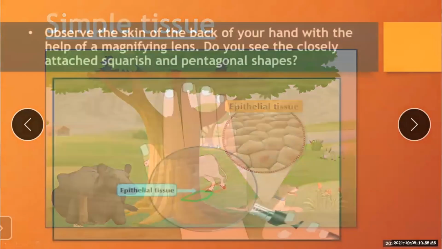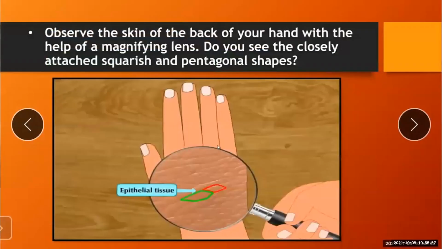Now, observe the skin on the back of your hand with the help of a magnifying lens. Take one magnifying lens and observe your skin on the back of your hand. Do you see the closely attached squarish and pentagonal shapes?